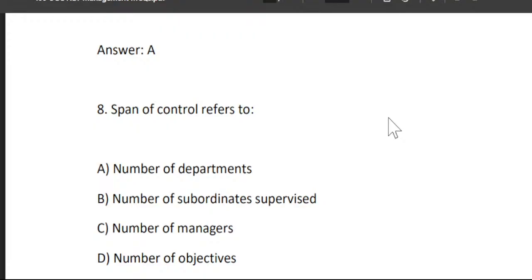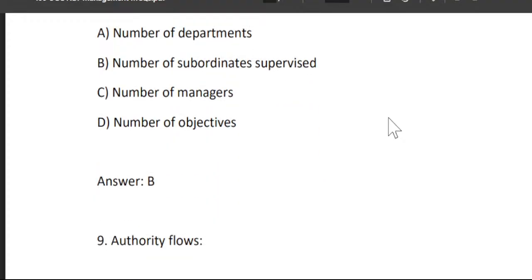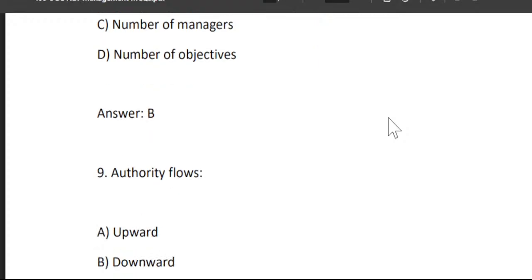So span of control refers to number of subordinates supervised. For example, there are 4 subordinates under one manager, and under another manager there are 10 subordinates. So the span of control is wider for the second manager. This is called the span of control. So option B is the right answer, number of subordinates supervised.